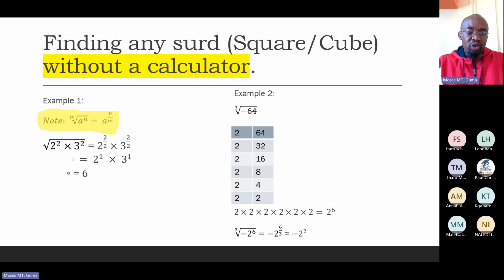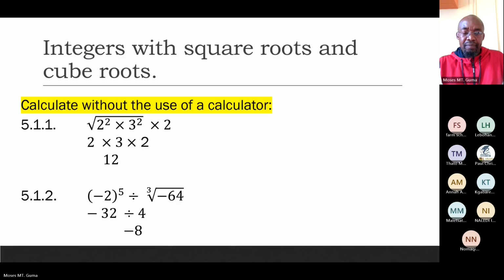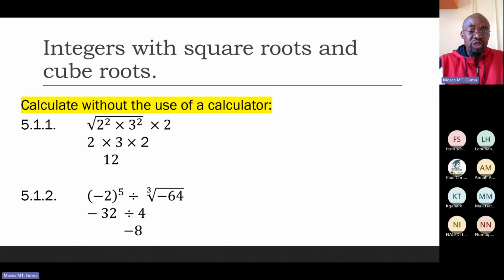Please note that when you are working with sets without the use of the calculator, you have to remember that rule. Now, let's go back to our examples there. We have to calculate this without the use of the calculator. Already we have done that.